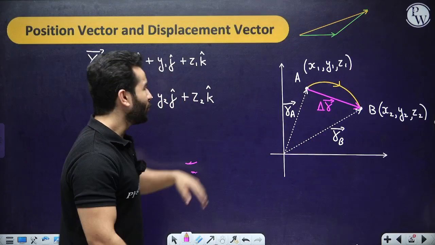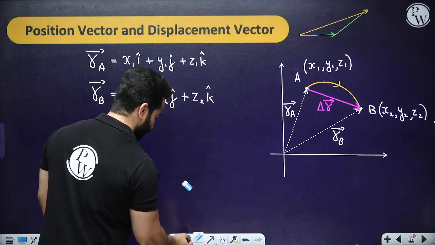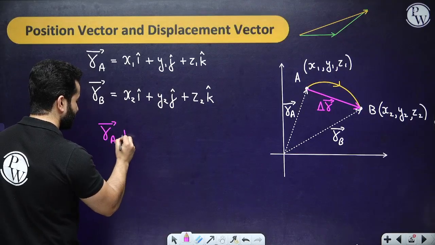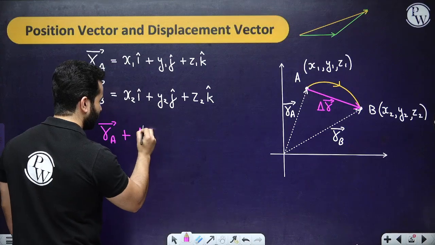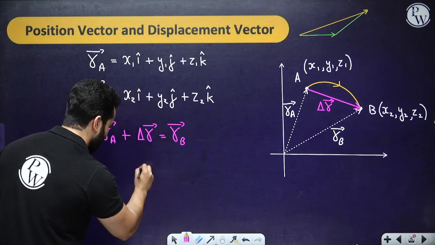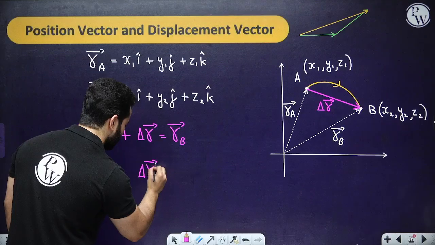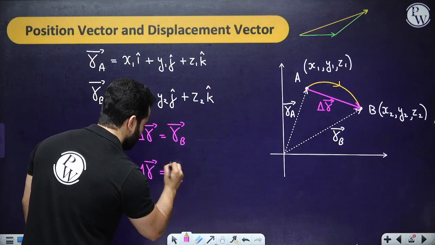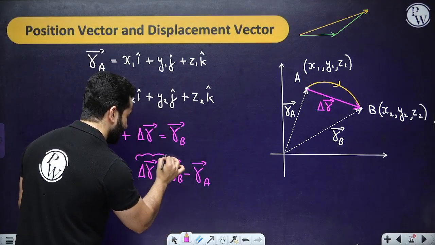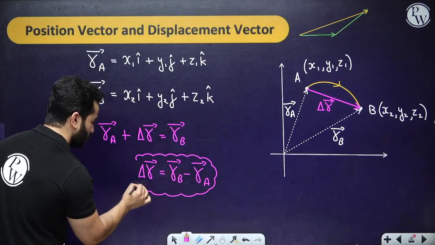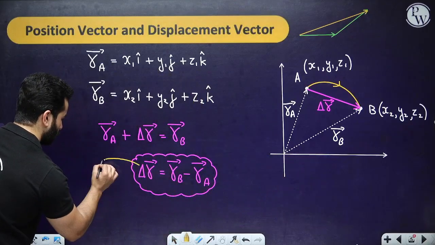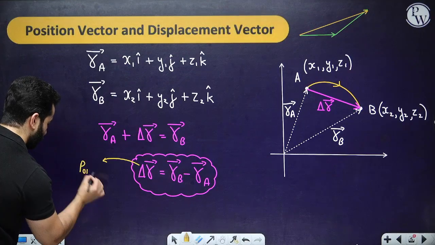I'm going to use the triangle law and write that RA plus delta R equals RB, which means delta R can be written as RB minus RA, or you can also call it RBA, right? So easy peasy. This is known as the displacement vector.